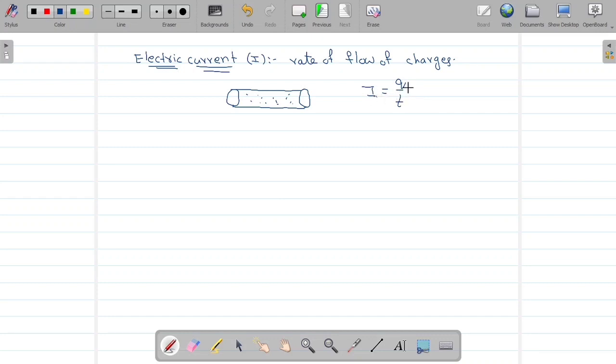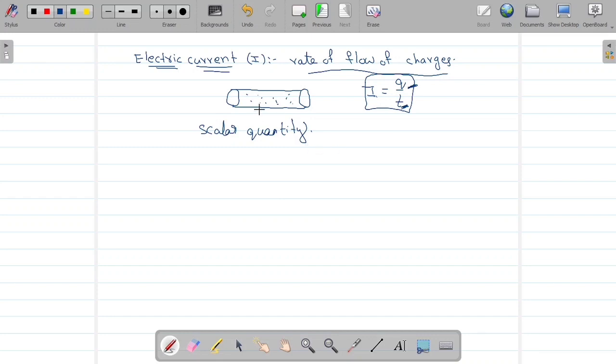So electric current is nothing but the flow of charges through a conductor in unit time. Simply, the rate of flow of charges through a conductor in unit time is electric current. It is a formula for electric current. It is a scalar quantity because it does not obey vector laws of addition. I equal to Q by T.